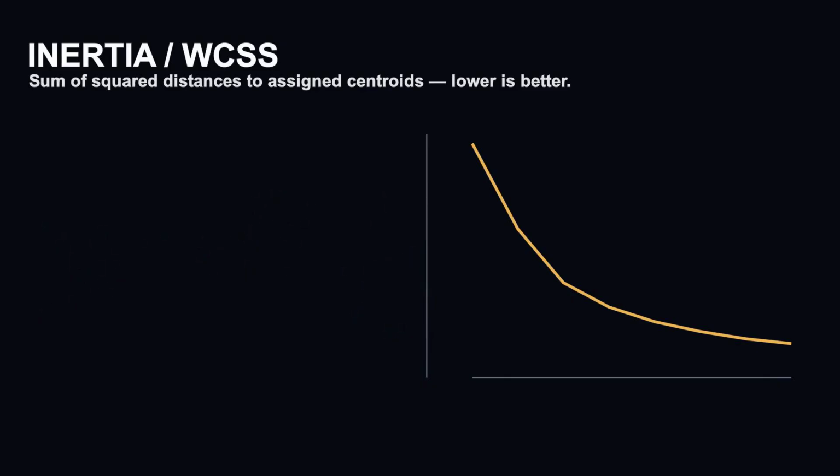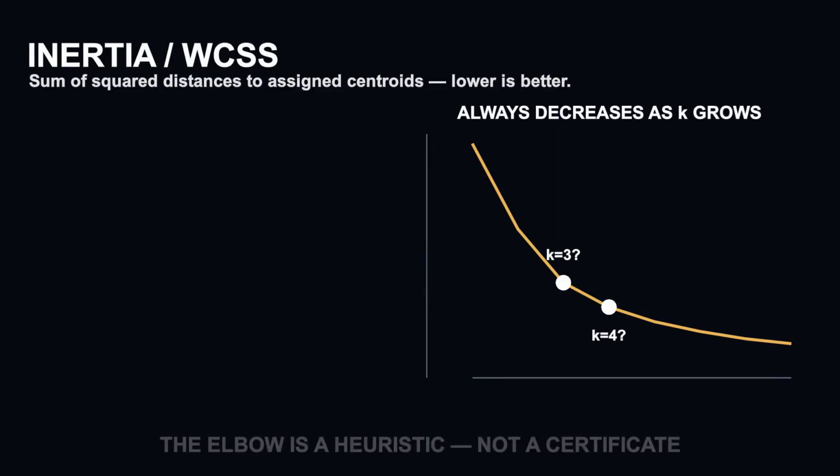That is why we plot inertia against k, and look for an elbow, a point where another cluster buys much less improvement. The elbow is useful as a relative heuristic, not an automatic answer. Some curves bend clearly, others decline smoothly, and 2 reasonable people can choose different elbows. Inertia also inherits k-means geometry: Euclidean distance, centroid-based compactness, and a preference for roughly convex groups.